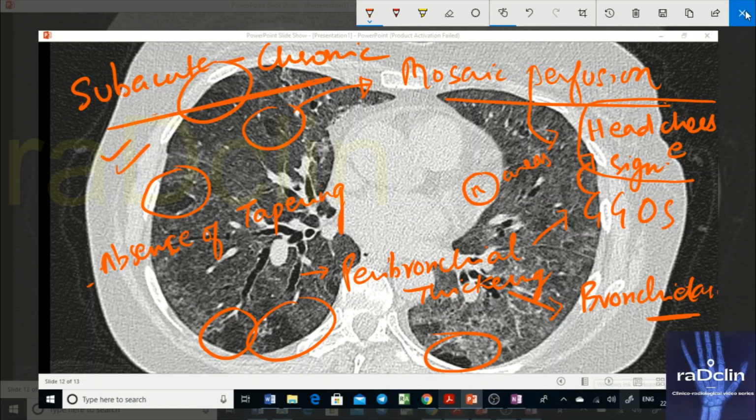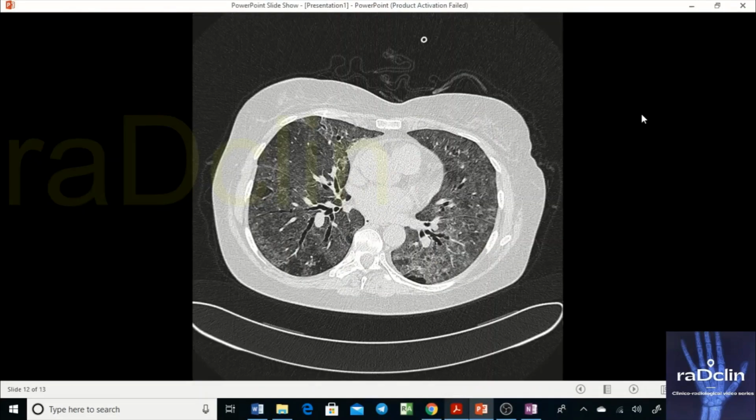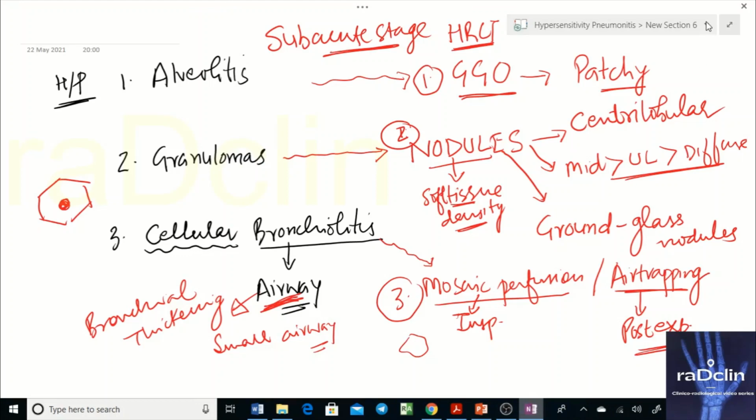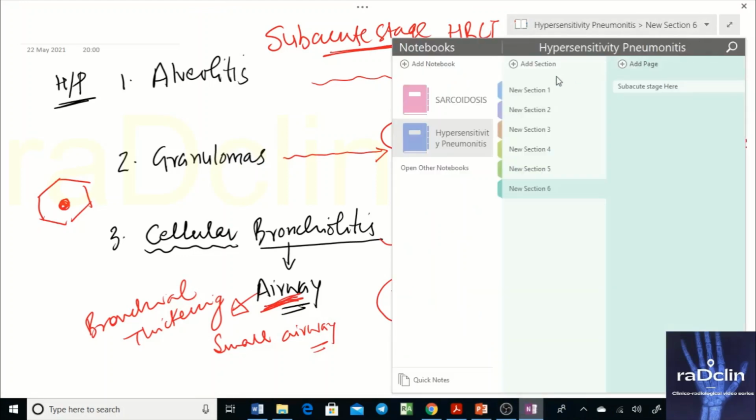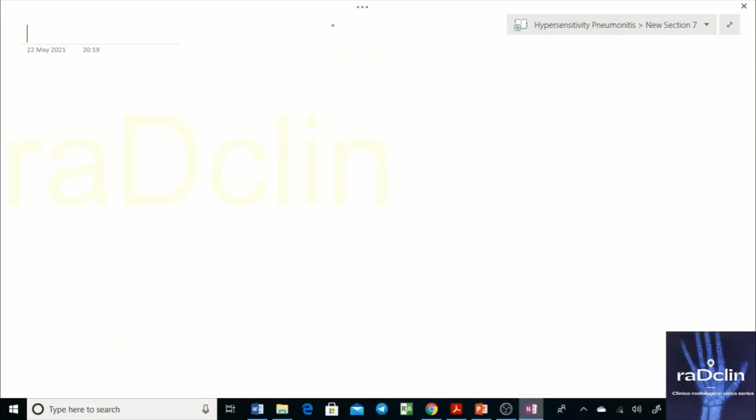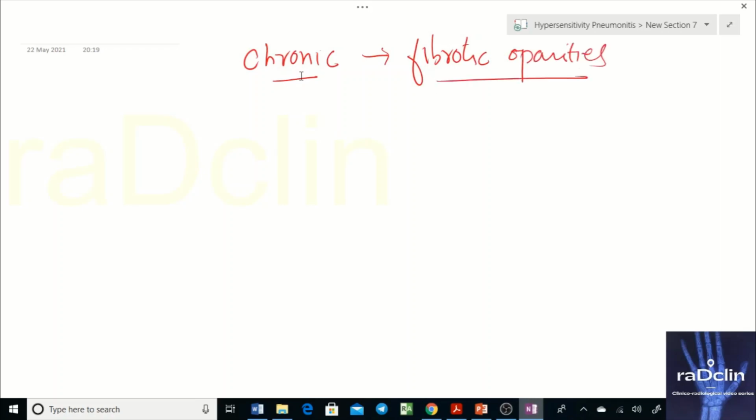Why? Because even if the patient starts to have chronic stage, or starts to form fibrosis, fibrotic opacities, this doesn't mean that the patient will not have features pertaining to subacute stage. Because what does subacute stage tell? Subacute stage tells that inflammation is ongoing, inflammation.